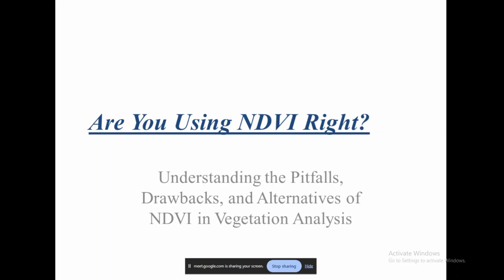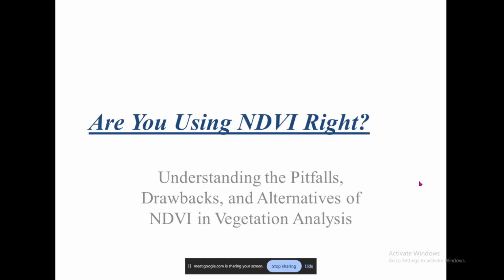Right? So today we are discussing NDVI, whether we are using it correctly or not, and we are understanding what the pitfalls of using NDVI are, what the drawbacks are, what things we have to be slightly cautious about whenever we are using NDVI, what could go wrong possibly, and also which different alternatives are available so far in the scientific domain besides NDVI,